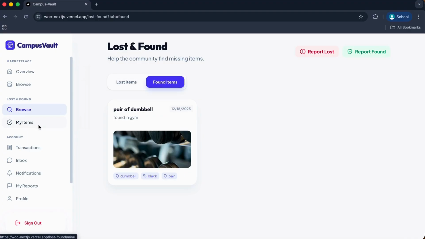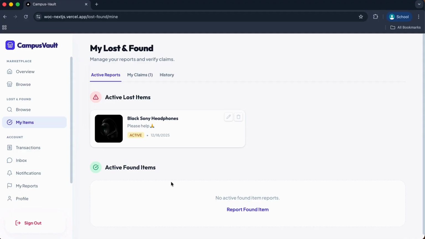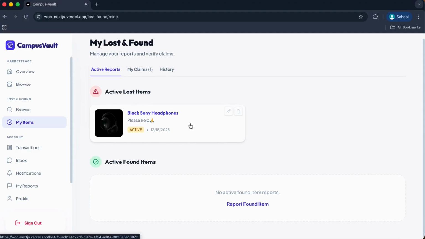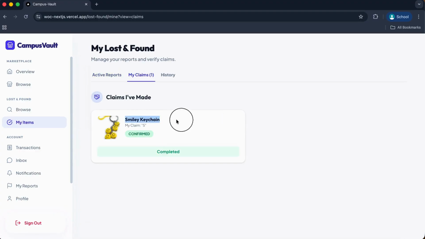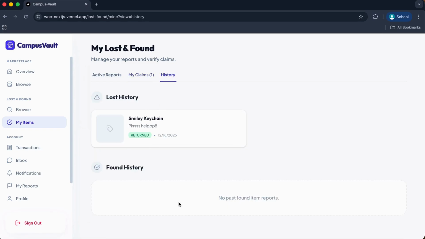And now this is particularly my mini dashboard for lost and found. Here are my active reports for the lost items. I can edit this, and currently I do not have any active found item reports. Here are my previous claims that I have made. You can see a smiley keychain. I have claimed this and it is confirmed completed. If I go to the history, I can see that the smiley keychain has been returned. It is my lost history.